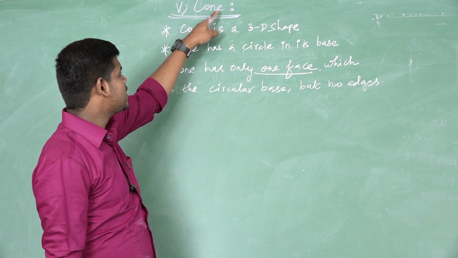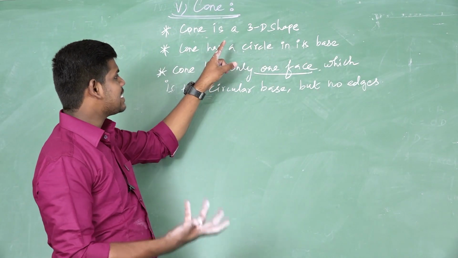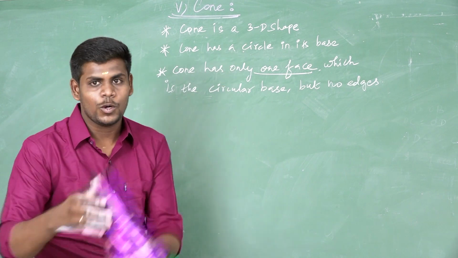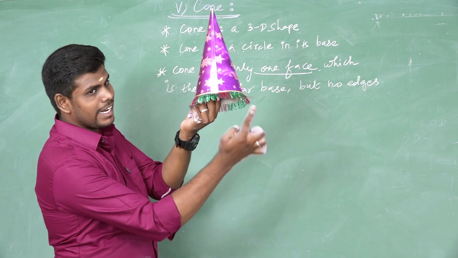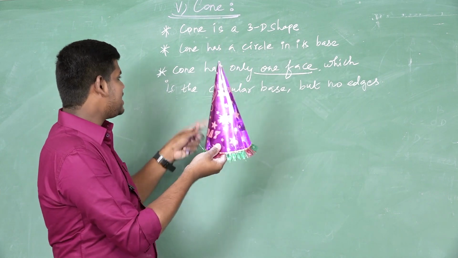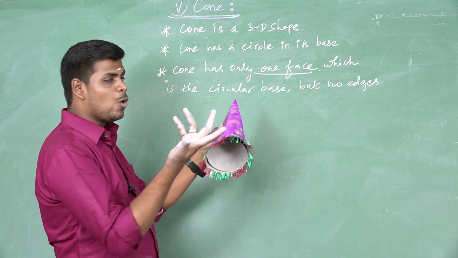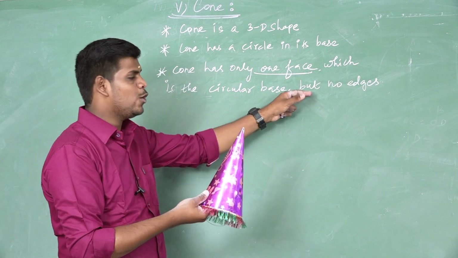The last one is the cone. A cone is a 3D shape. A cone has a circle in its base. A cone has only one face, which is the circular base. Only one base, that is a circular base. A cone has no edges.